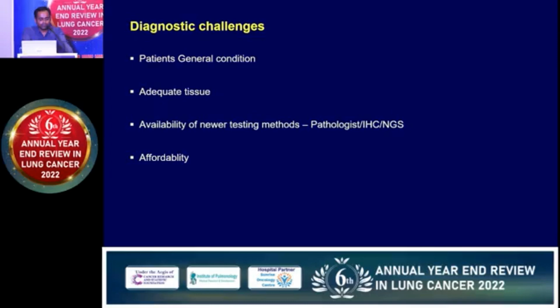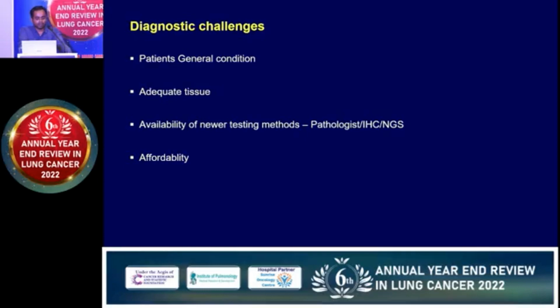So at least in India, except for a few centers or metro cities, there are hardly any IHC markers or NGS available. I have colleagues who passed out from TMH and are now practicing in Aurangabad or Nanded. They have great difficulty convincing the patient to do this IHC, because it's costly also, and an NGS test costs around 30 to 40,000 if you are doing a good panel. So in the current scenario it is very difficult to convince our patient to do NGS testing, or, if we are practicing at a distant site, to send a sample to Mumbai for all this diagnostic work.